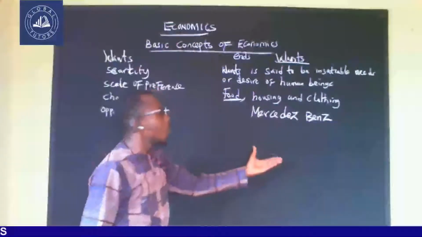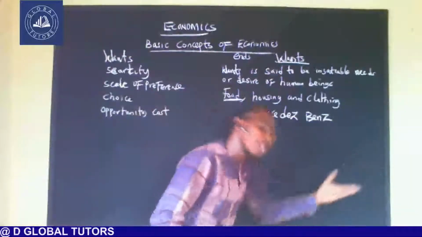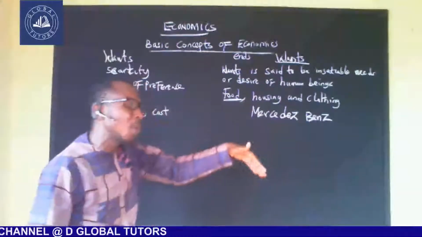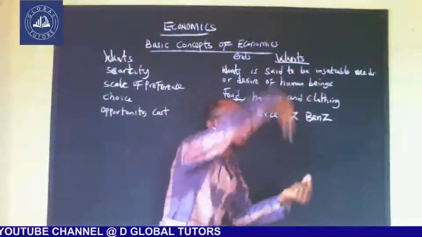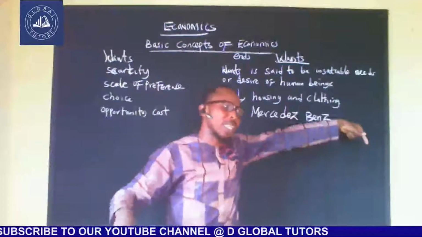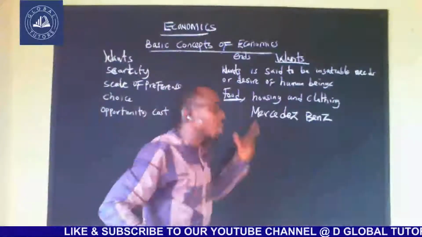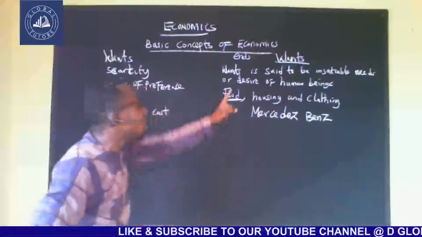Now, back in 2000, we had what? Hummer Jeep. They still run and get this Hummer Jeep, which means that man can never be satisfied with one particular want. As one is being satisfied, another one will come in. That is under want.